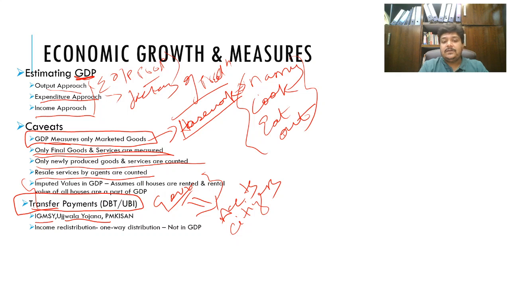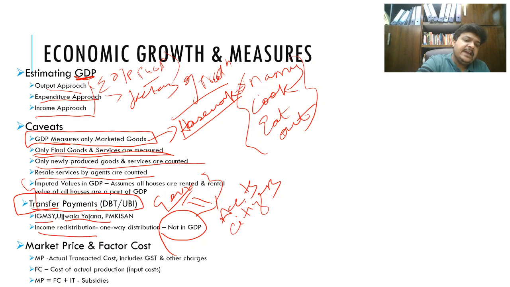So those, should they be considered in GDP or not? They are actually not considered in GDP because there is no profit out of it, or the government is not earning anything out of it. It's just like a conditional transfer, a one-way transaction, where the government is basically acting like an income redistribution machine. So it takes from everyone and then supplements the income of the poorest of the poor in the society.